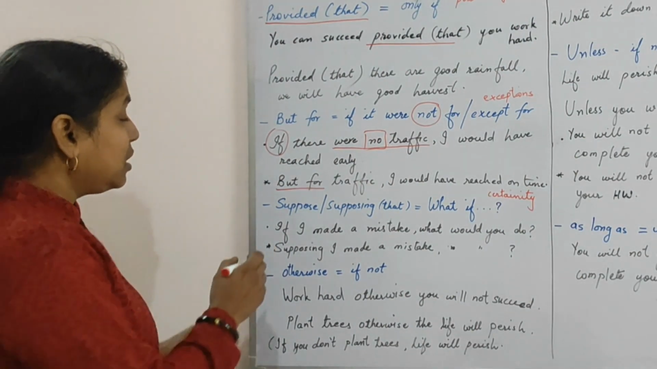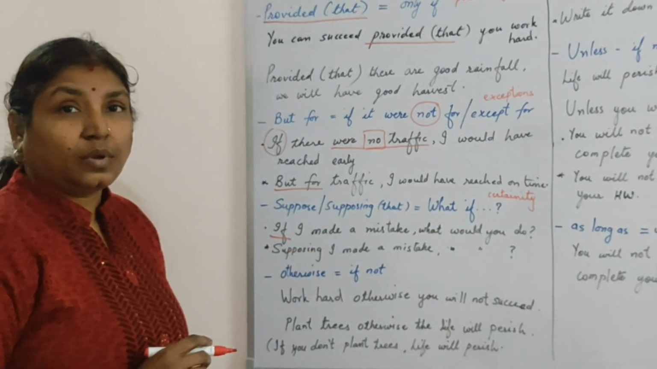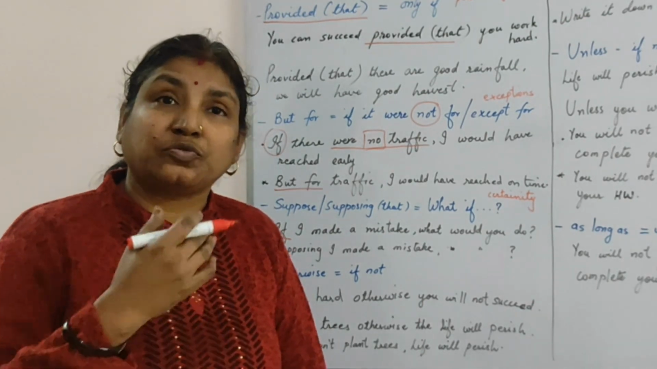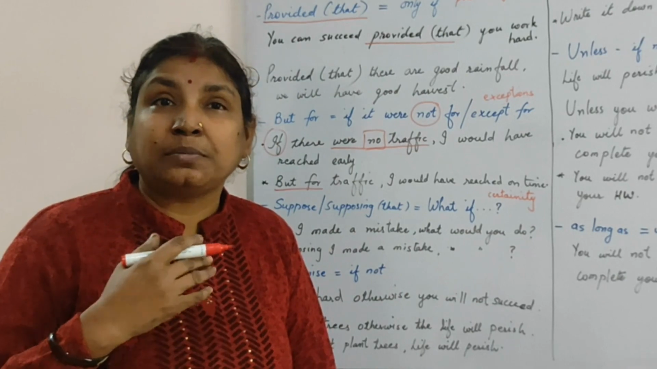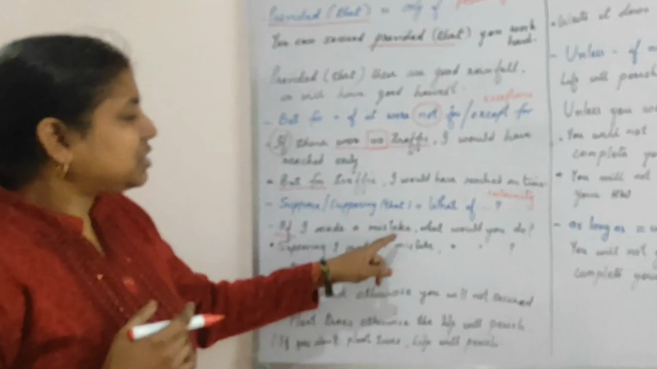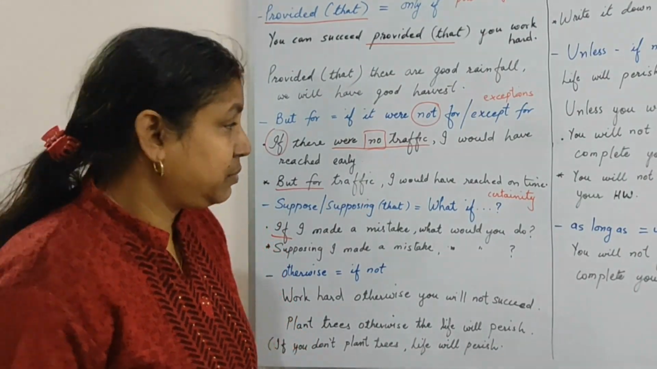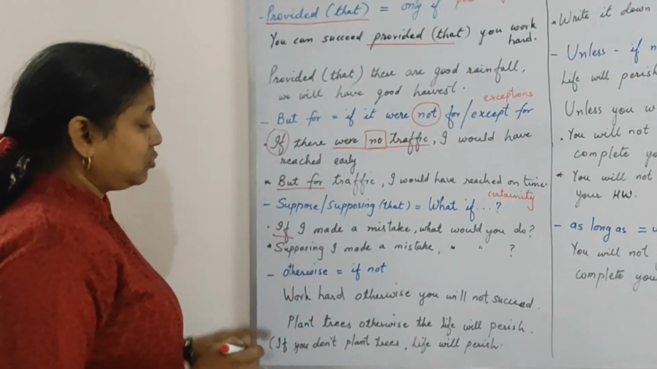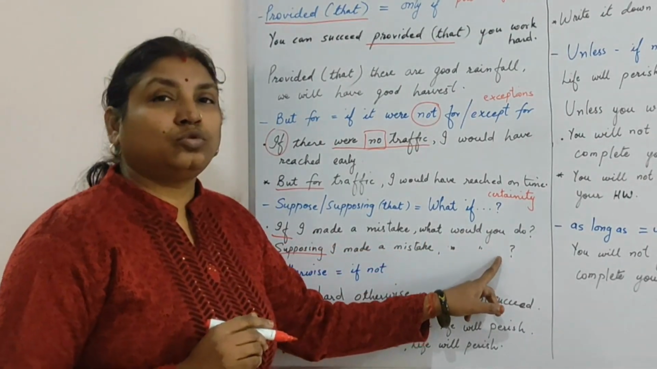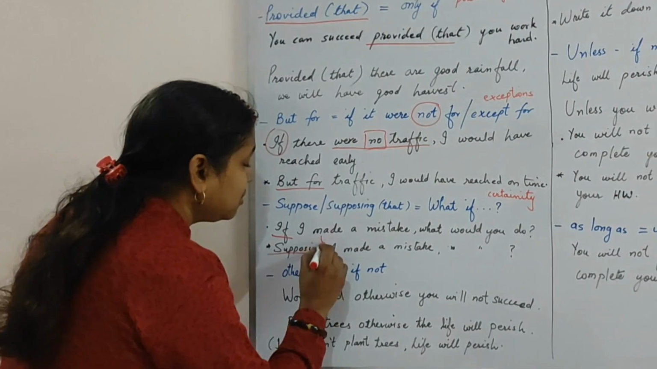For example, if I made a mistake, what would you do? I am not certain. If I made a mistake, what will be the consequence? Whether I will be punished or I will be forgiven, I don't know. So I am not certain about it, so I will use suppose. Supposing I made a mistake, what would you do? Supposing that I made a mistake, what would you do?